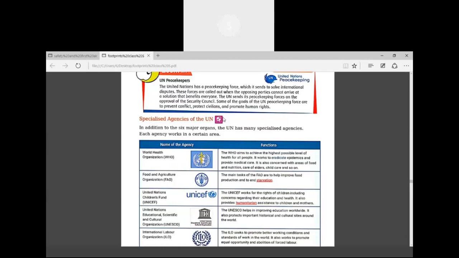Veto power. Veto power means if any one of these members denies any kind of decision or any kind of issue, then that decision or issue will not get passed.